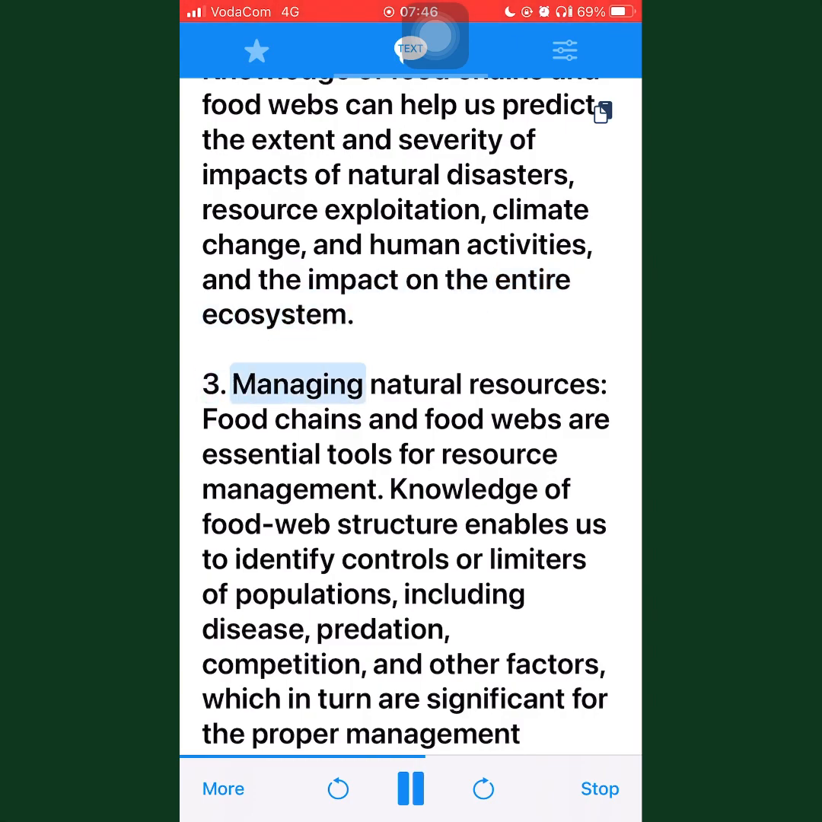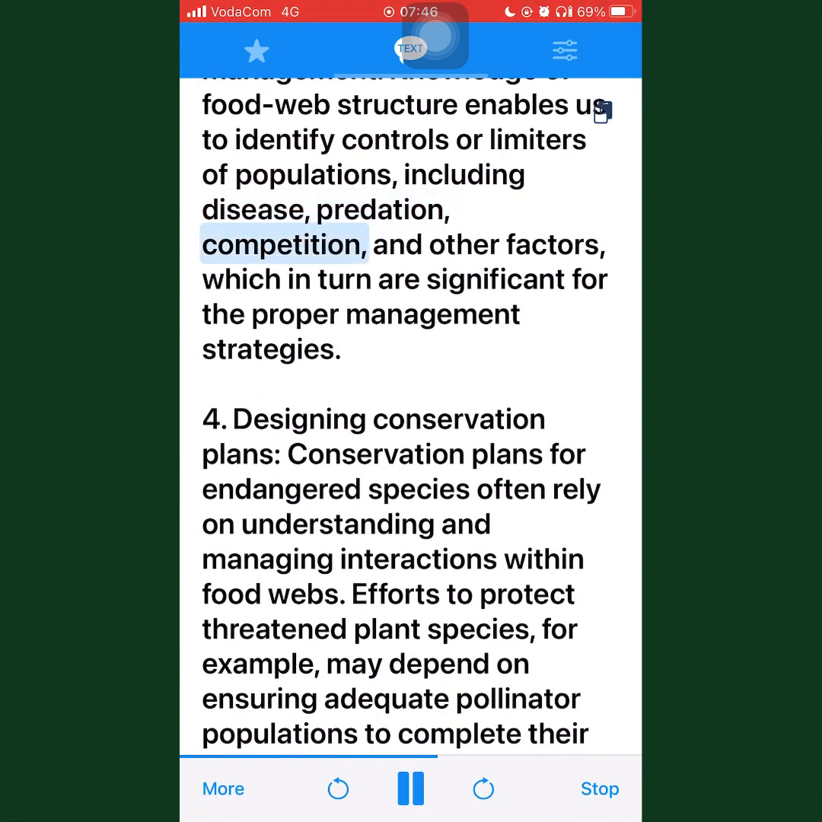3. Managing natural resources. Food chains and food webs are essential tools for resource management. Knowledge of food web structure enables us to identify controls or limiters of populations, including disease, predation, competition, and other factors, which in turn are significant for the proper management strategies.